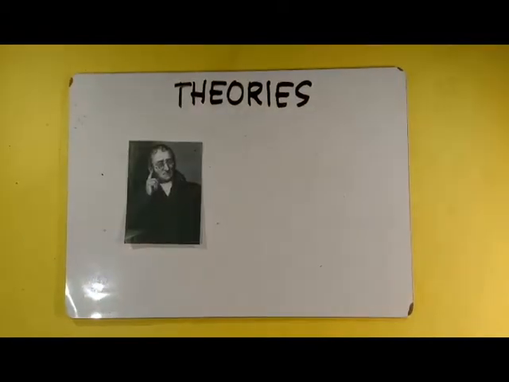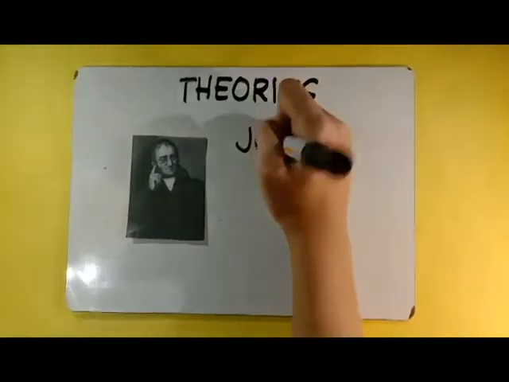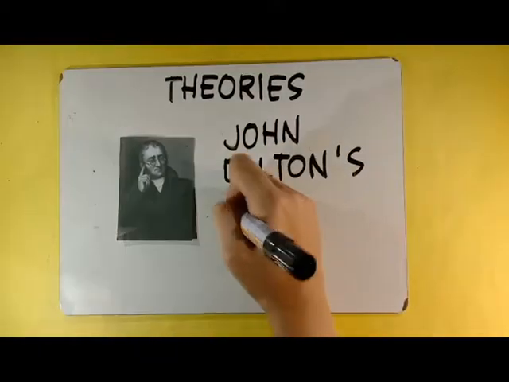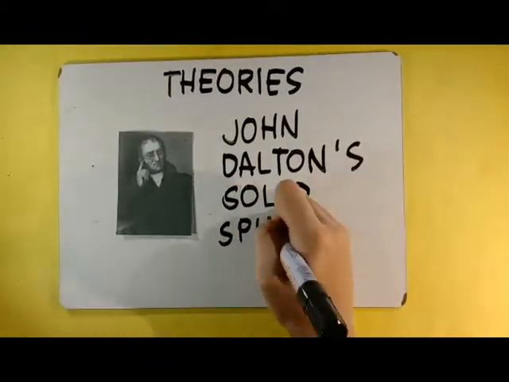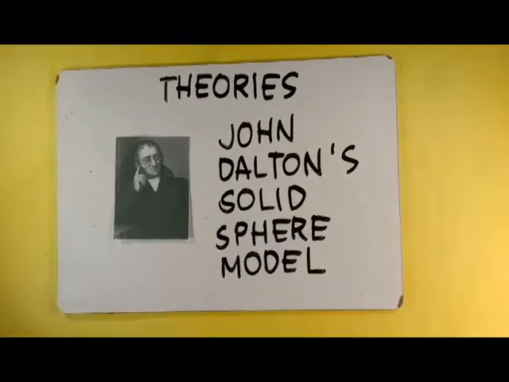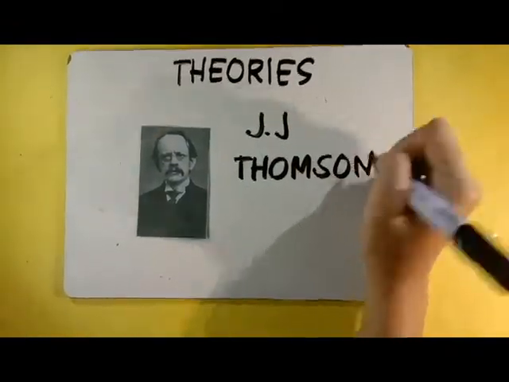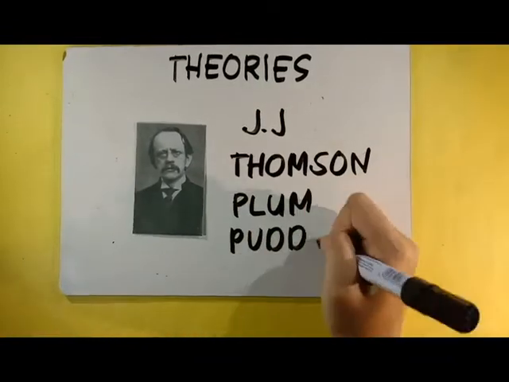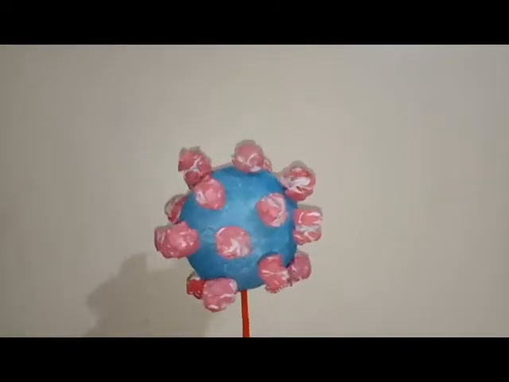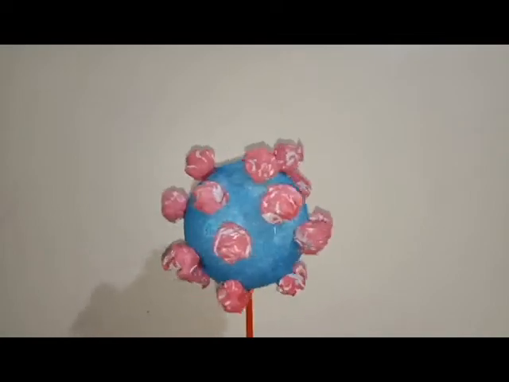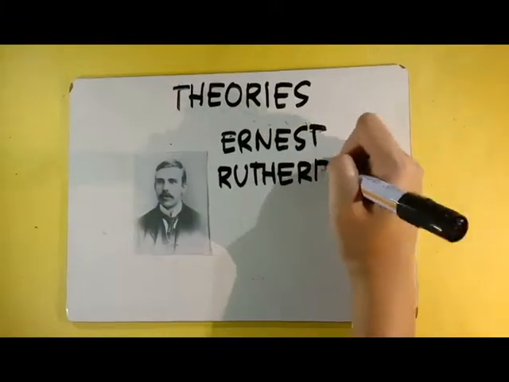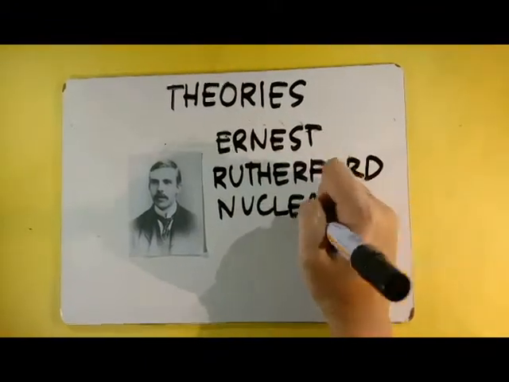Different atomic theories and models. First one is John Dalton's solid sphere model, 1803. Stated that atoms are indivisible and compounds are combinations of different types of atoms. J.J. Thomson's plum pudding model, 1904, shows the atom as composed of electrons scattered throughout a spherical cloud of positive charge.